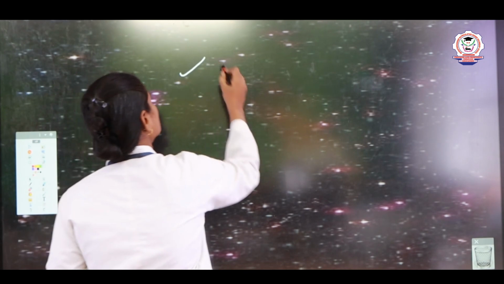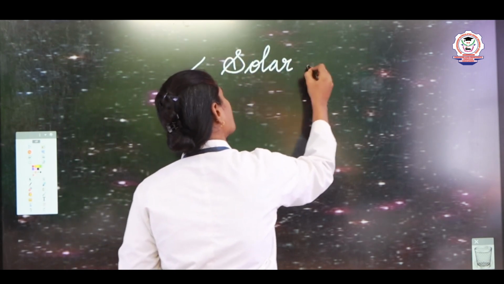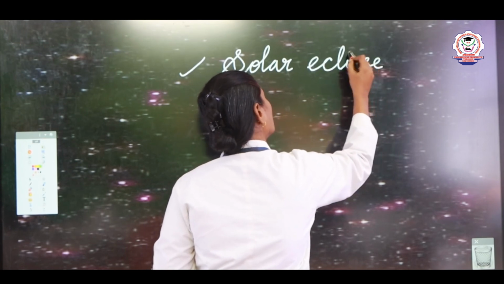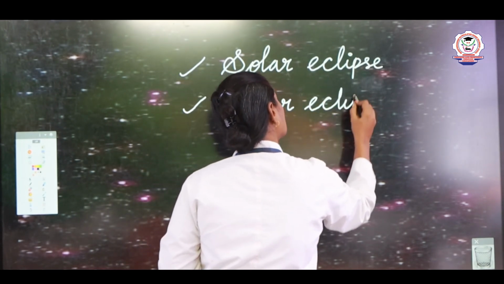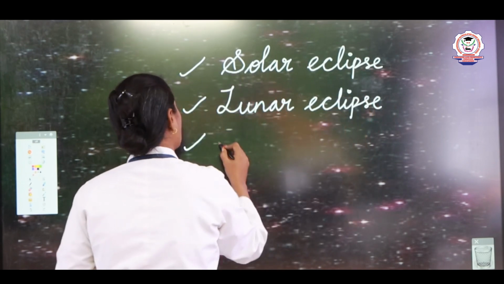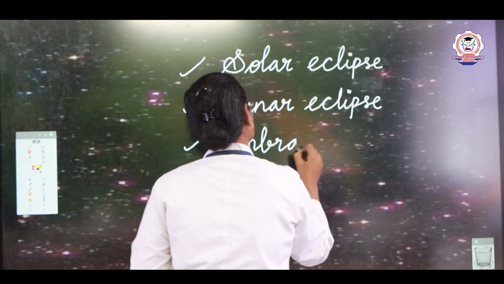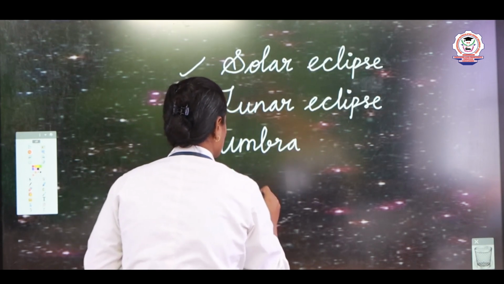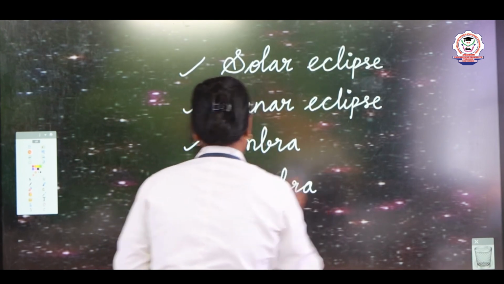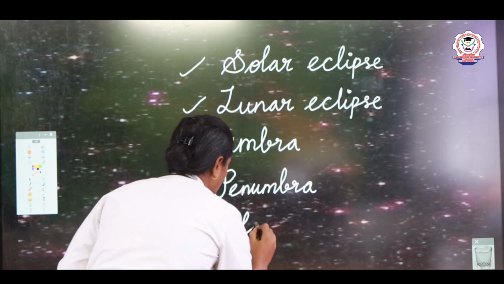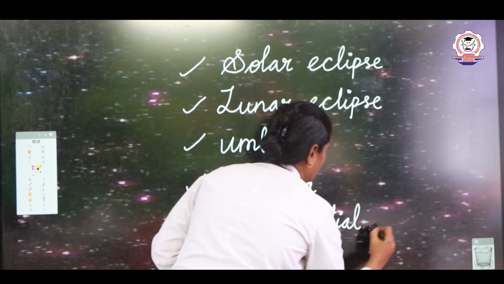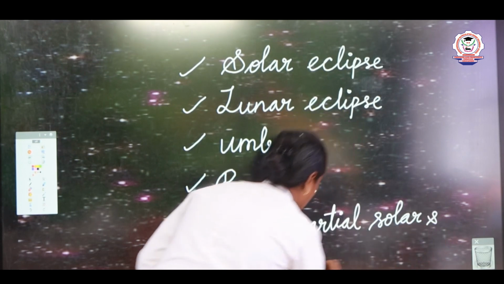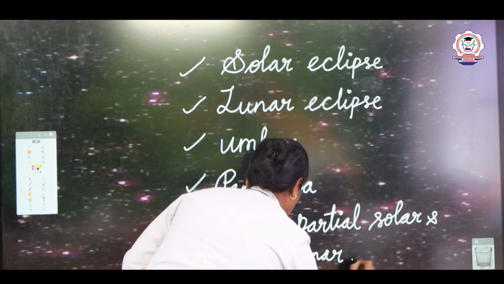Today in this class you learned what is solar eclipse, what is lunar eclipse, what is umbra, what is penumbra, and you learnt about the total and partial solar and lunar eclipse.